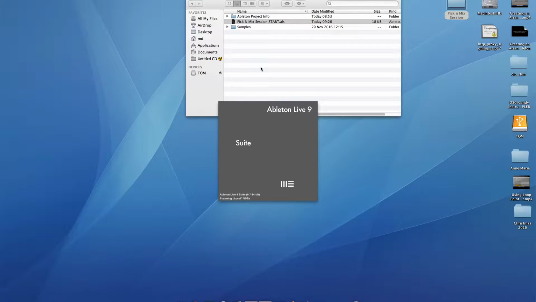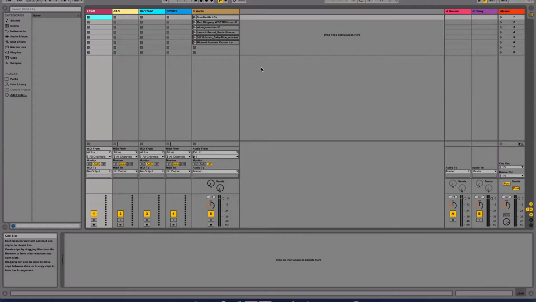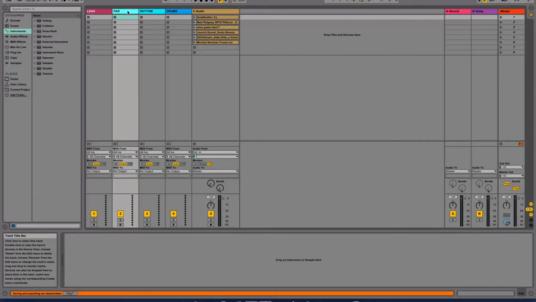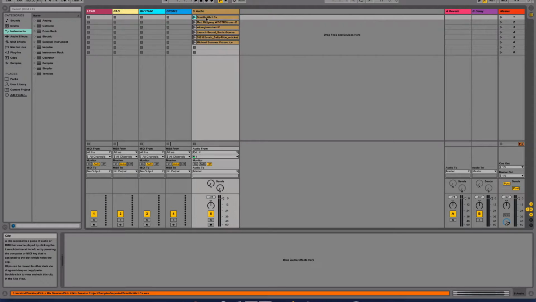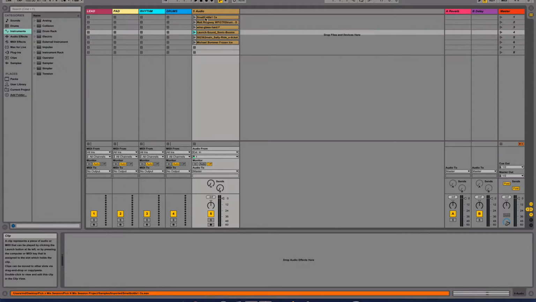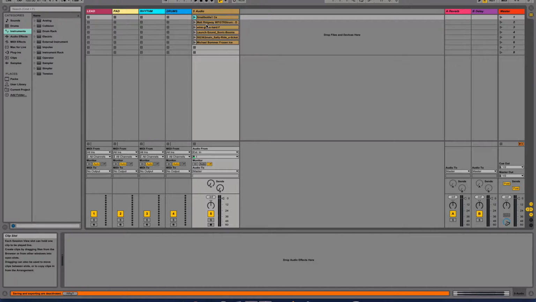Ableton Live will open, and we have a blank canvas. You can see that I've pre-populated the different tracks. So we have a lead, a pad, a rhythm and drums. And I also have some audio files that we currently have in our project that we can use to build our track. If we want to listen to these, we can just quite simply press the play button. And pressing one of the stop buttons stops them.